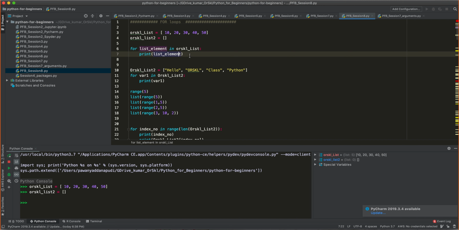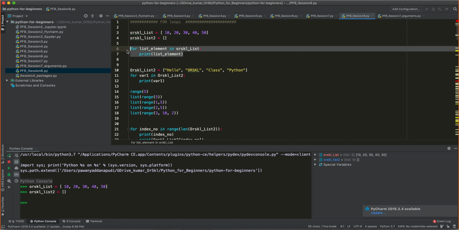Now, by the end of this loop, the variable name is one and the same, right? It will start assigning the variable value list element as 10 in the first iteration, but by the end of this loop, the value inside this variable will be 50 because that is the last value of that list. As you have learned in the past sessions, if the same variable name is created with other values in it, it will keep overwriting the value of the variable. So the last value will become the value of this variable. We will also see that. Okay, so let me print this piece first for you.